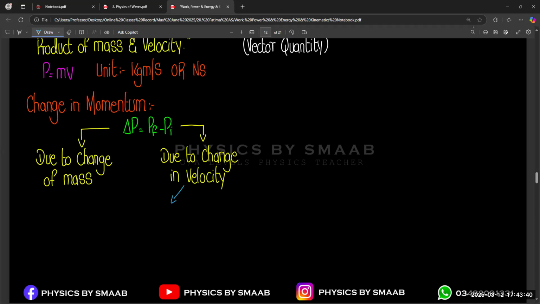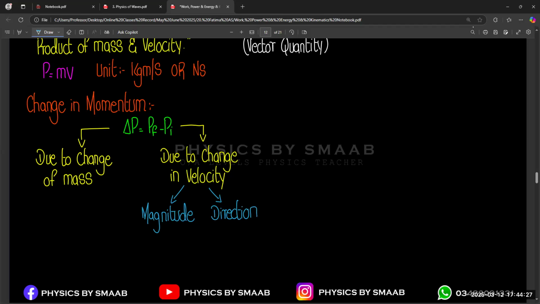Either we can change the magnitude, like moving slow or fast, so momentum changes. And if the direction changes, momentum also changes. So in detail, we find three different factors: mass, magnitude of velocity, and direction of velocity. By changing any one of these, we get a change in momentum.